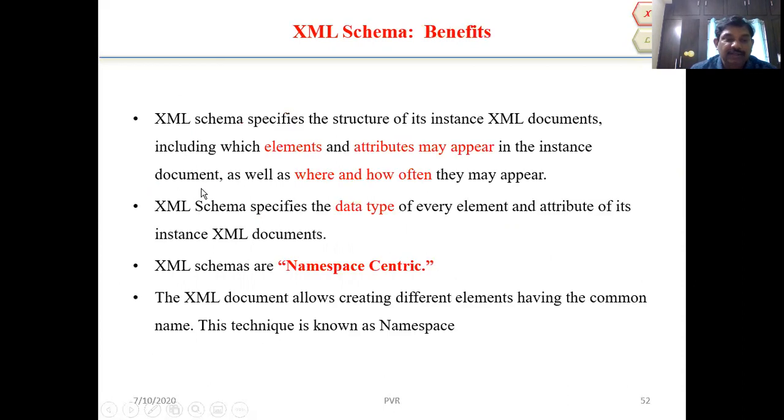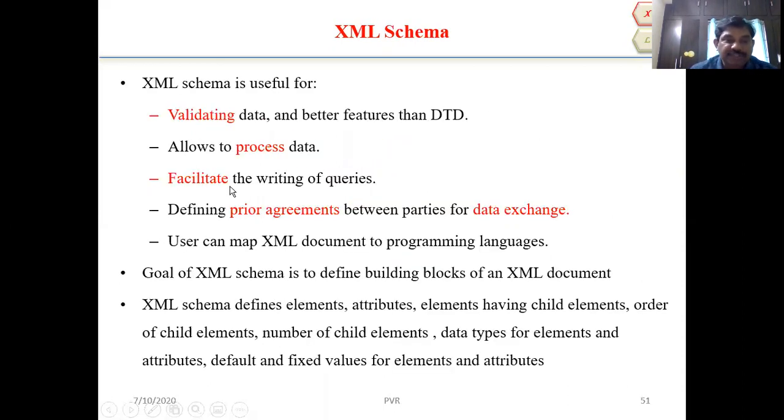And next point, facilitate the writing of queries, and defining the prior agreements between the parties for data exchange. Data exchange: the user can map an XML document to programming languages.